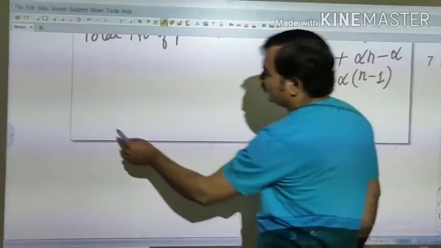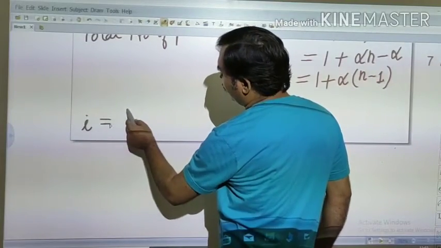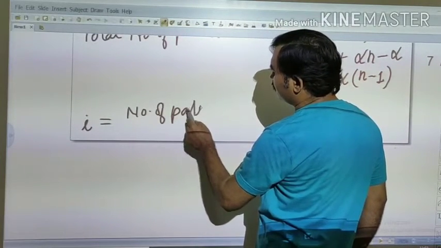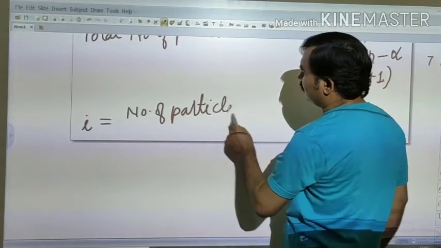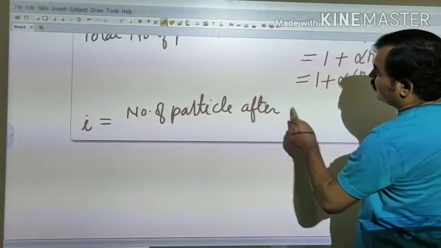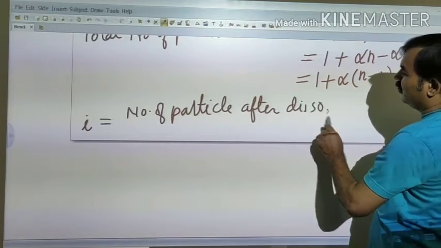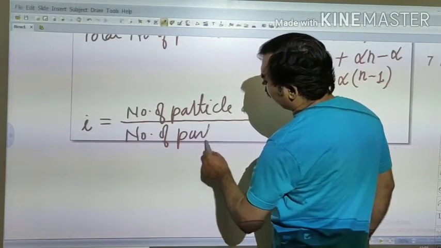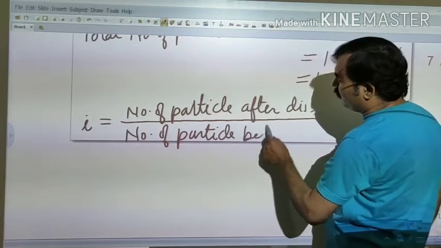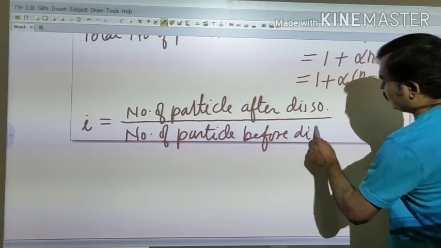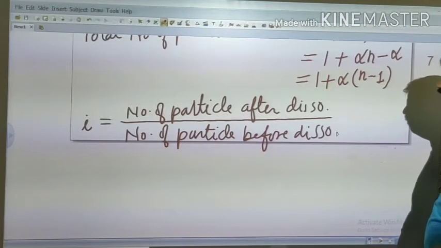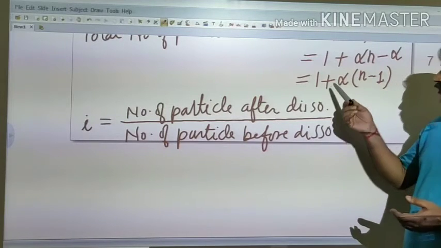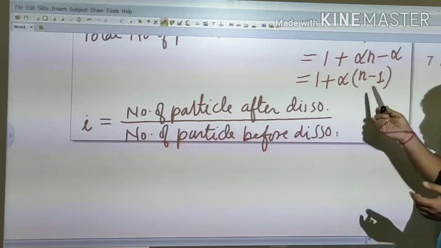Now, i is given by the number of particles after dissociation upon the number of particles before dissociation. So before dissociation we have 1 mole and after we have 1 plus alpha into n minus 1 moles.